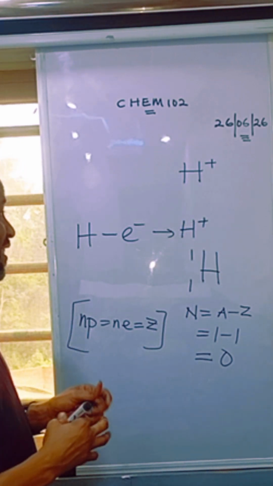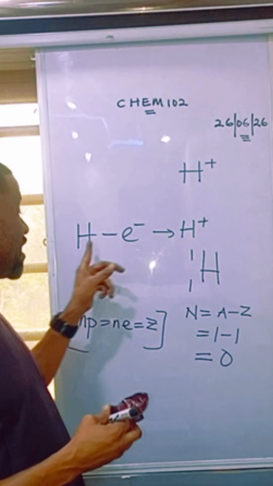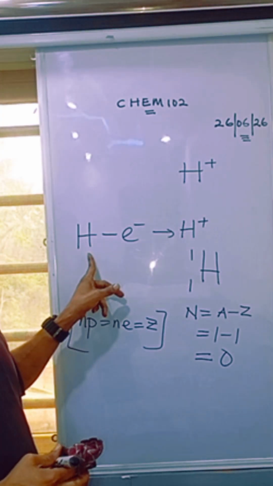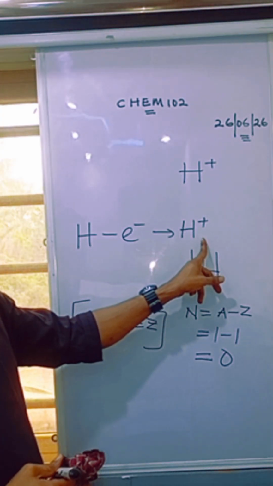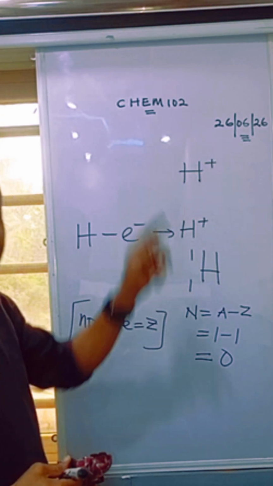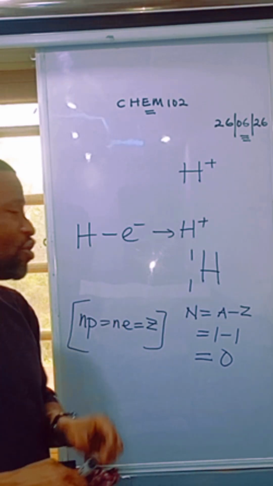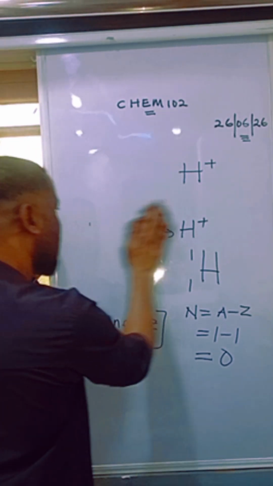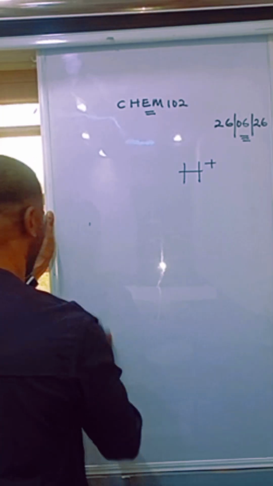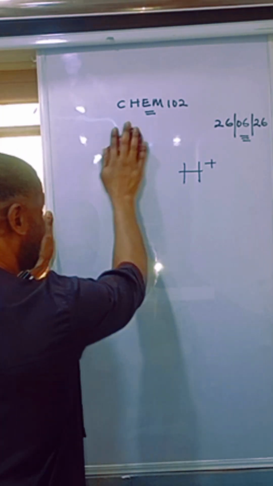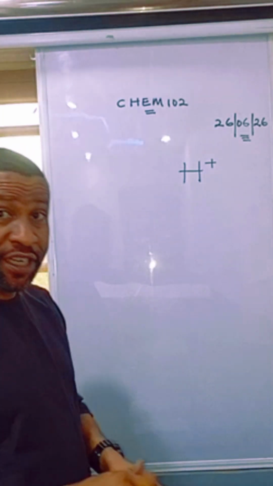In the hydrogen ion, the only electron the atom had has been lost, so it is seen as a proton in this course. Take note of that. I'm just giving you the right background so you can follow what we are doing.